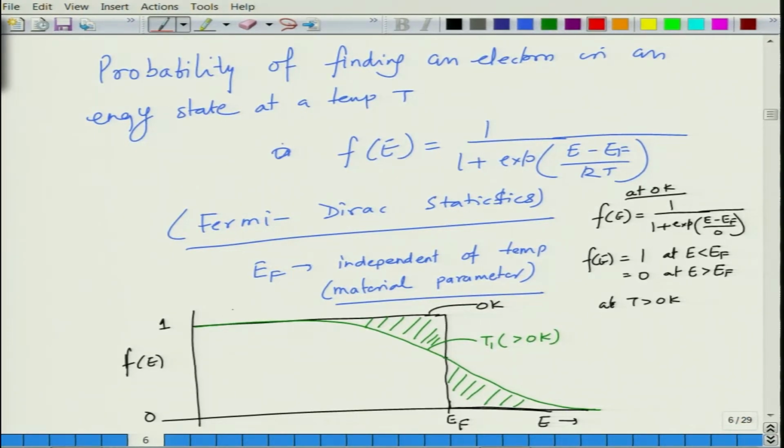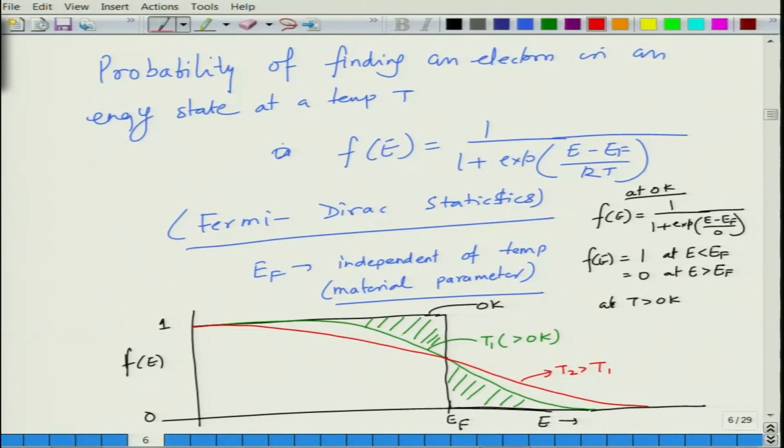When you further increase the temperature, let us say this is at a temperature T2 greater than T1.